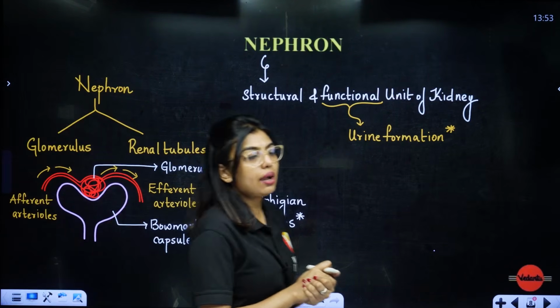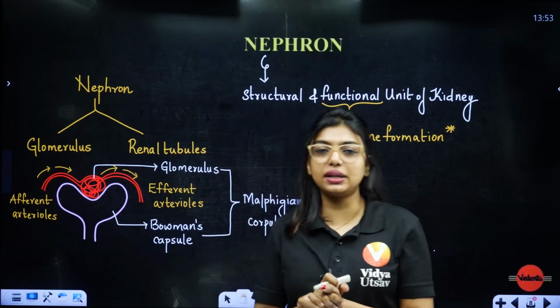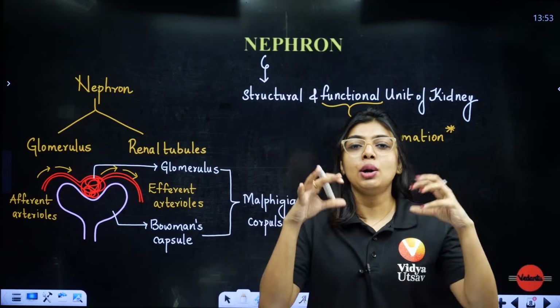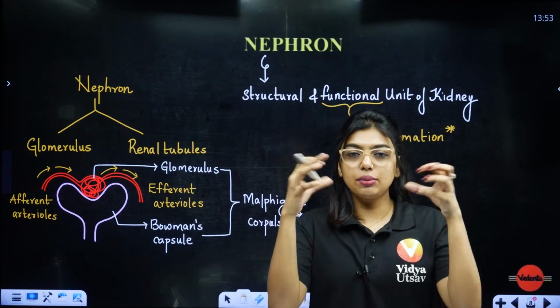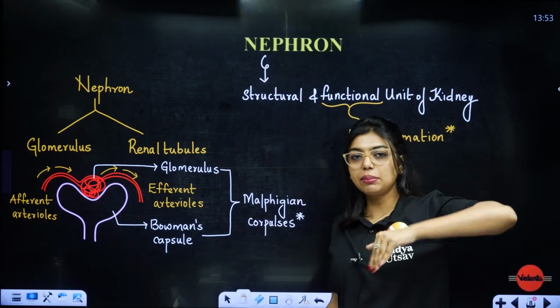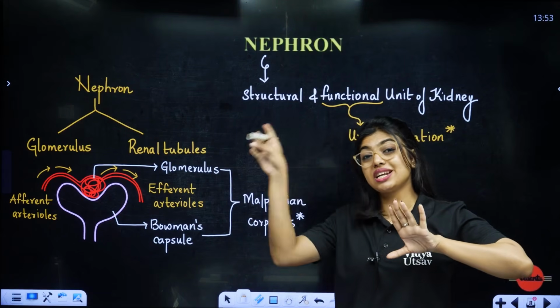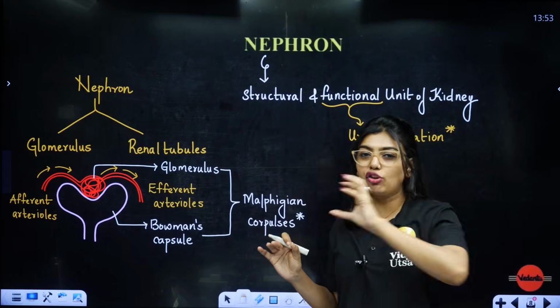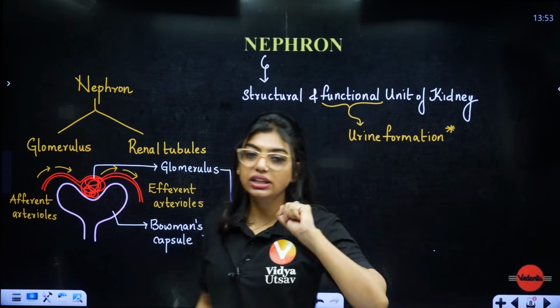Clear? So the glomerulus is a tuft of capillaries, and it will be inside the Bowman's capsule. Then, students, you have one vessel that is bringing the blood in, which is called the afferent arteriole. The one that is taking the blood out is called the efferent. E for exit, E for efferent. Okay, so this is important.